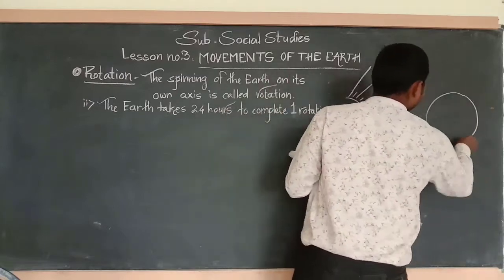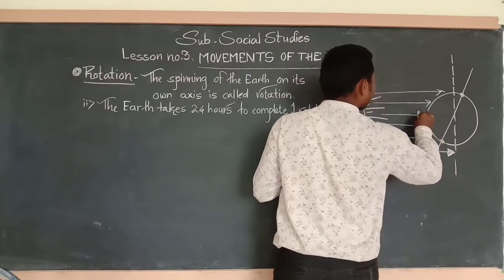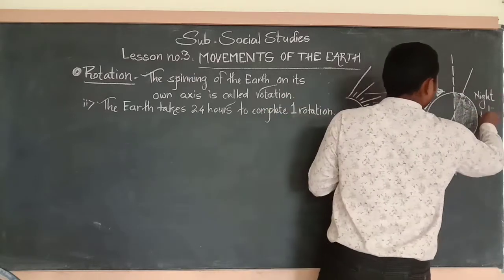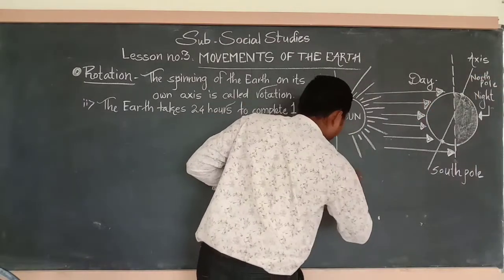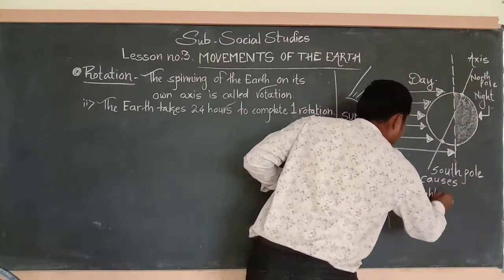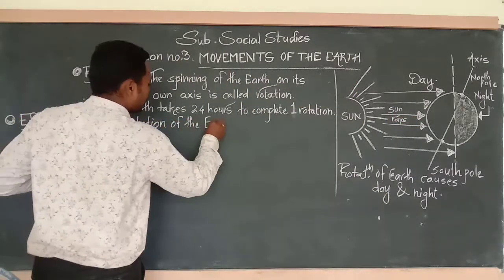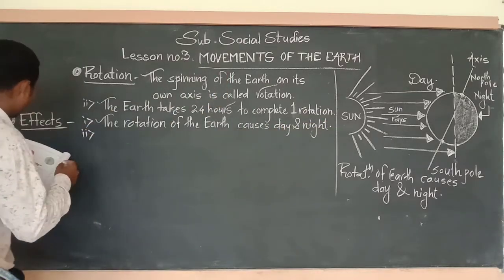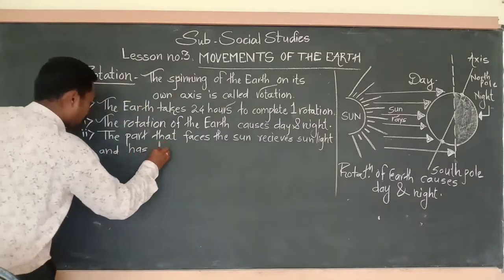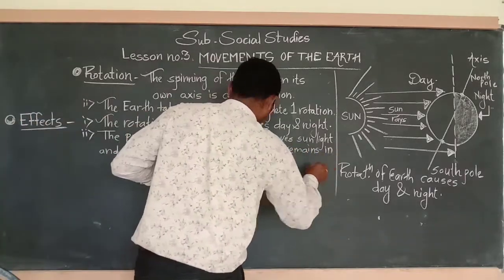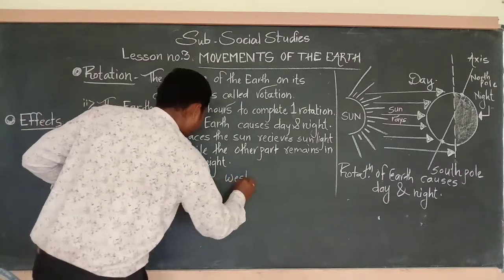The rotation of the earth causes day and night. When the earth rotates, only one part faces the sun, while the other part remains away from the sun. The part that faces the sun receives sunlight and has day, while the other part remains in darkness and has night. As the earth rotates from west to east, the sun seems to rise from the east.